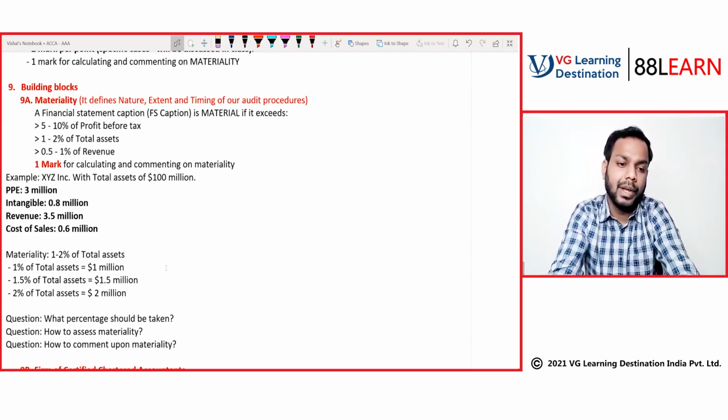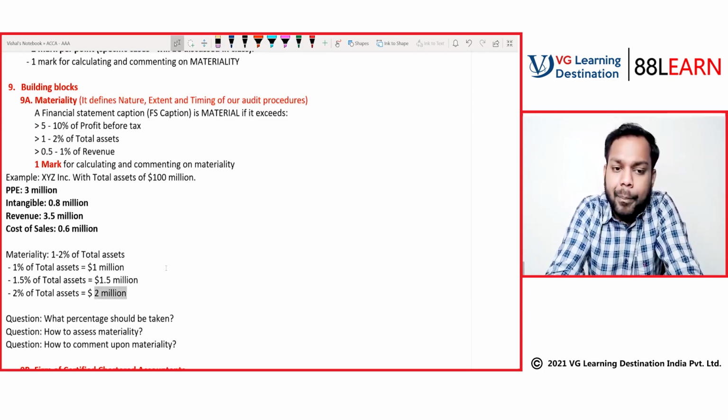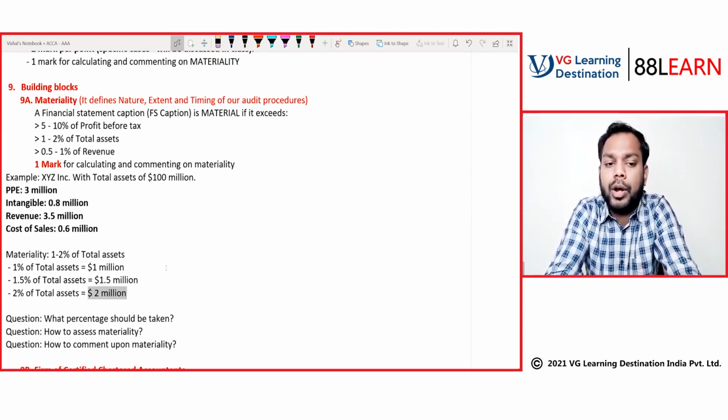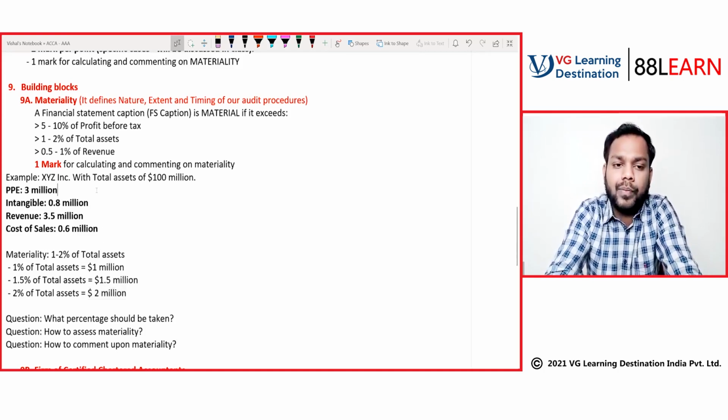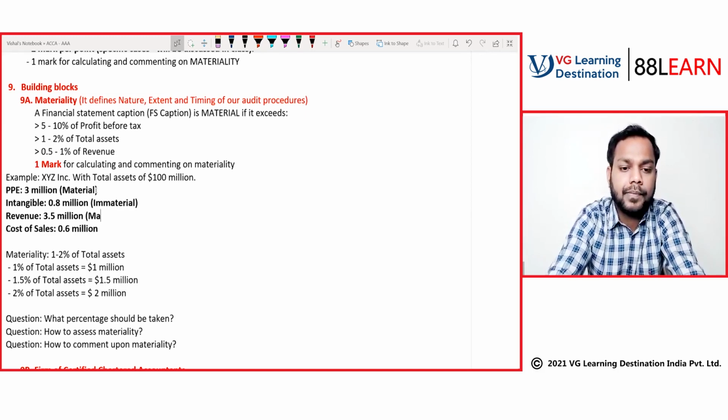What percentage will be taken? See, going by 2% materiality, anything beyond $2 million, we have to test all the financial statement captions which are equal to or beyond $2 million. If we go by this logic, this becomes material, this is immaterial, this is again material, and this again immaterial.